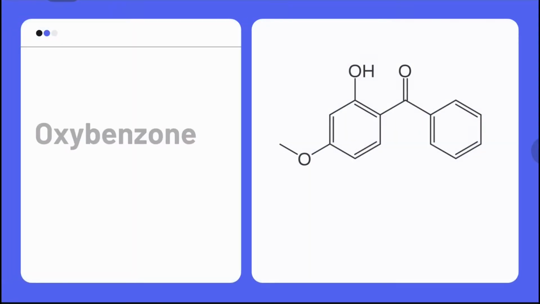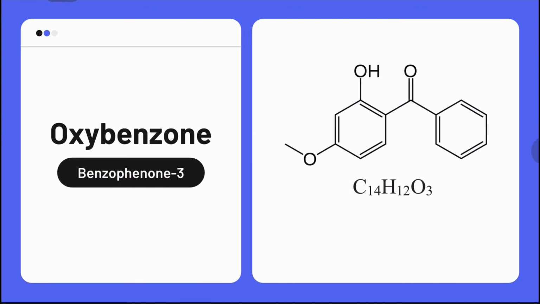Now, I will bring you to know more about organic chemical substances in sunscreen. Firstly, oxybenzone is an organic sunscreen that can block UVB with wavelength between 220 to 320 nanometers, and UVA with wavelength between 320 to 340 nanometers. It is better to use with other sunscreens, especially avobenzone. If it is used in high concentration, it might cause allergy.